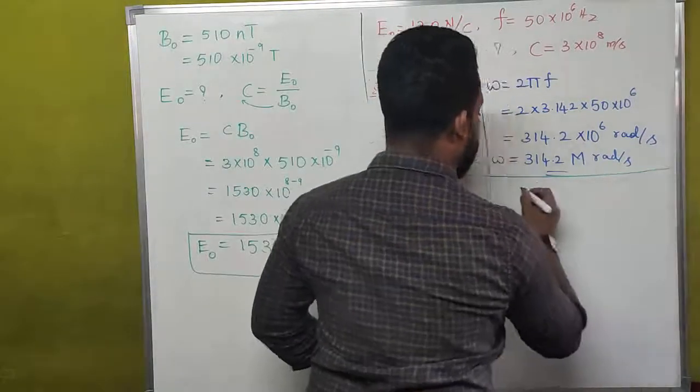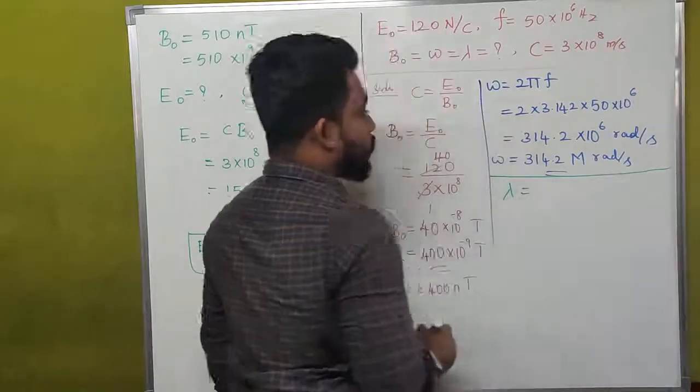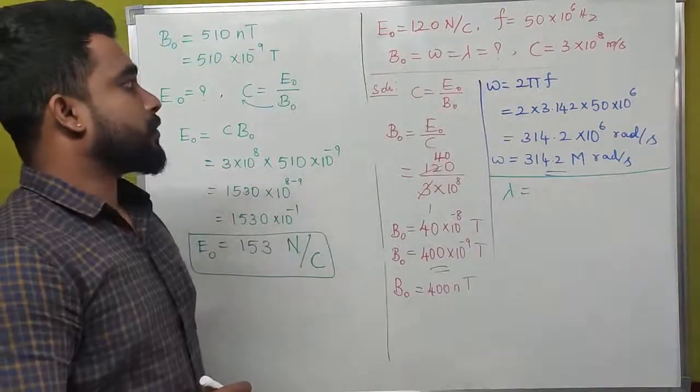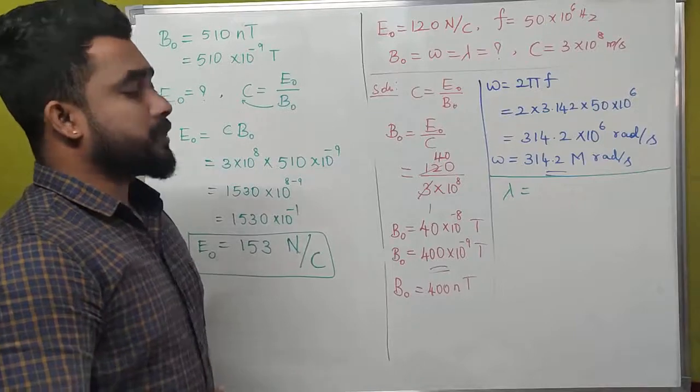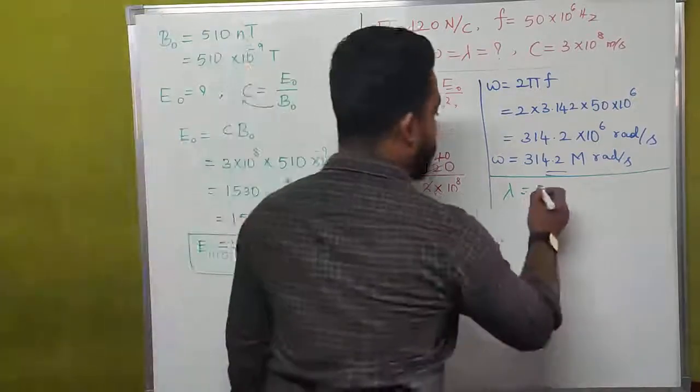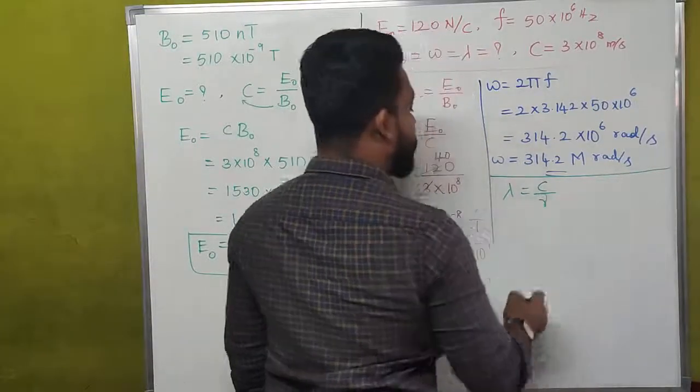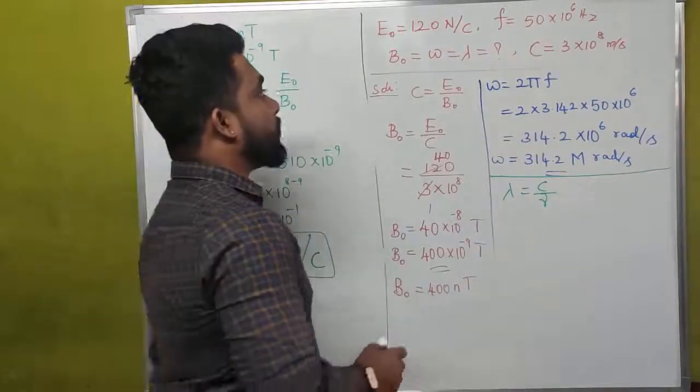And what we have to calculate is wavelength. What is the value of wavelength? Wavelength lambda is equal to c divided by f. Or you may write that as c divided by nu. Here nu means frequency.